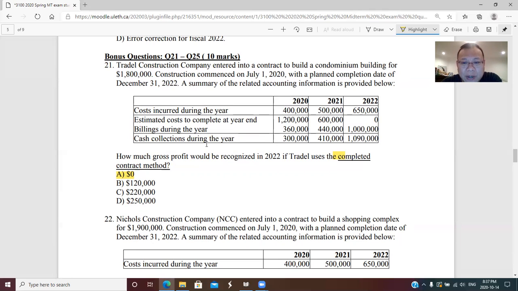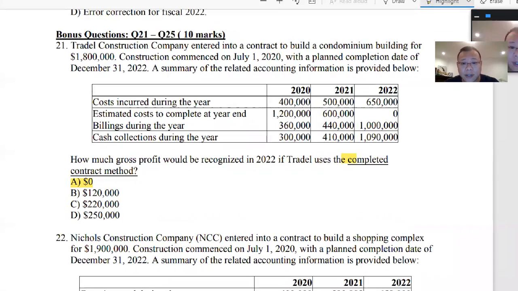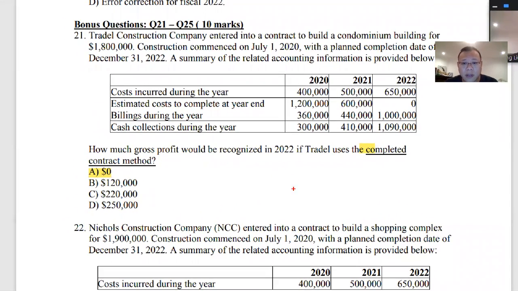To figure that out, let's consider 2020.